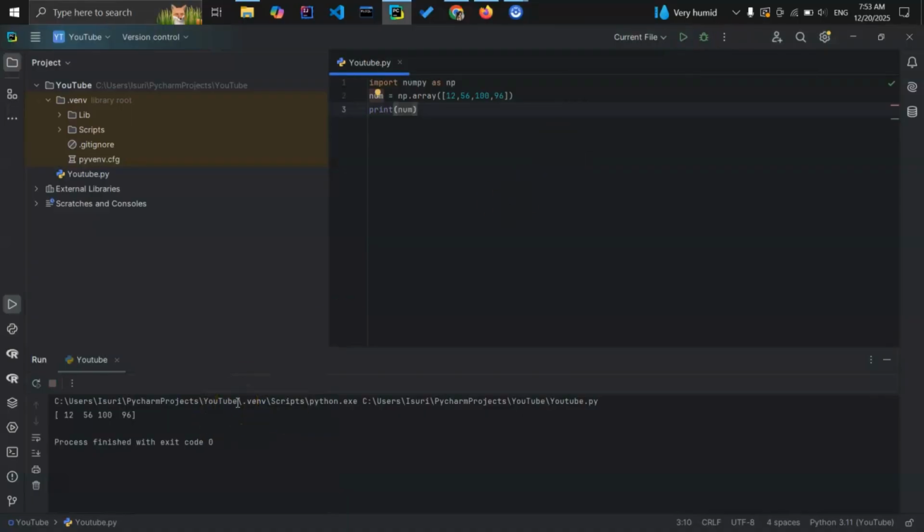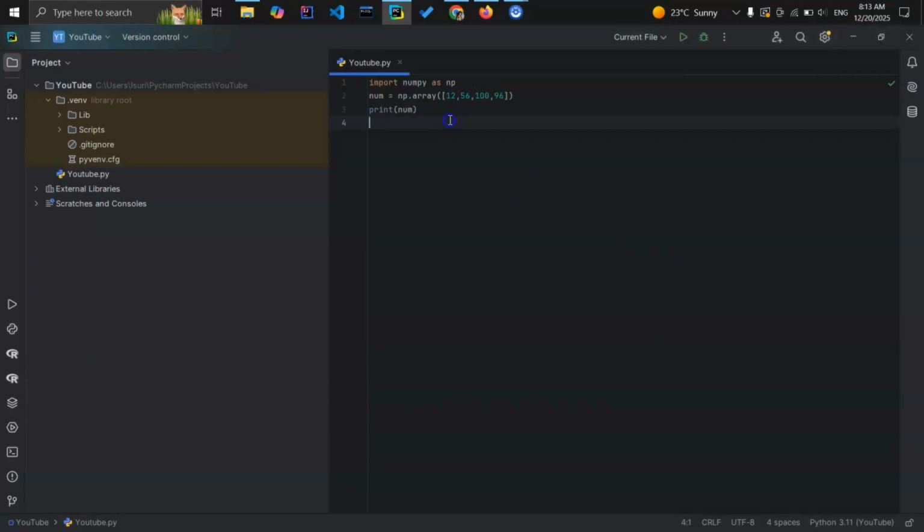Let's try the type function. Type, a built-in Python function, tells us the type of the object passed to it, as shown in this code.